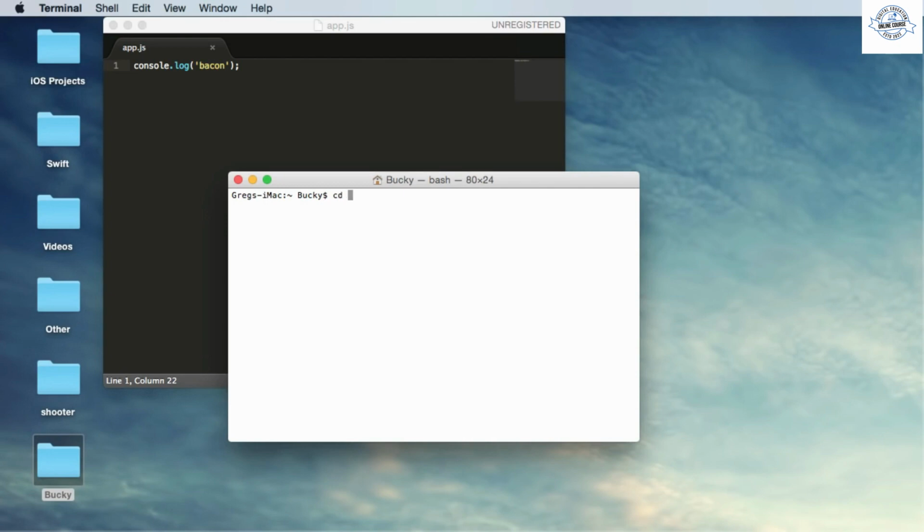And if I go cd desktop, Bucky, that's going to move me into this directory right here. And if we press ls real quick, we can verify that this lists all of the files in your directory. So we can see that we have one file that we just created, app.js. Now in order to run this, all we do is type node app.js. Now we hit enter and check it out. It just prints out bacon to the terminal. Beautiful, everything is working, awesome.